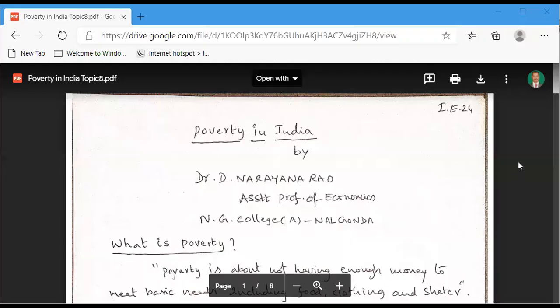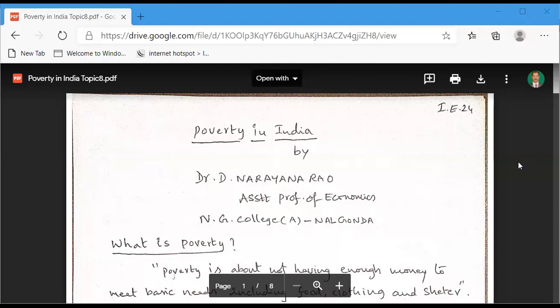Hi, my dear students. Today we are going to discuss poverty in India. This is the third topic of the second unit in our Indian Economy, Paper Five, for all BA English medium and Telugu medium groups. So now we are discussing poverty in India.